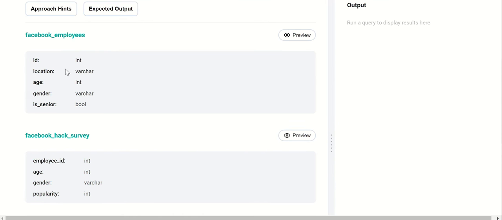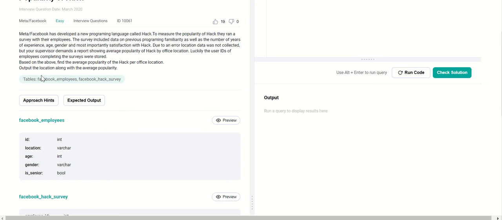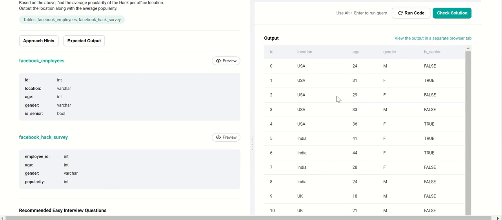So if I were to link the two, I would just link this on this, inner join. But it cares about the location, which is provided in the employees table, and the average survey score for popularity. Okay, let's preview this.